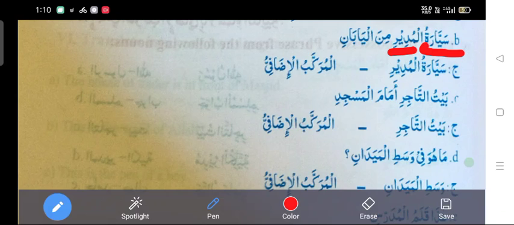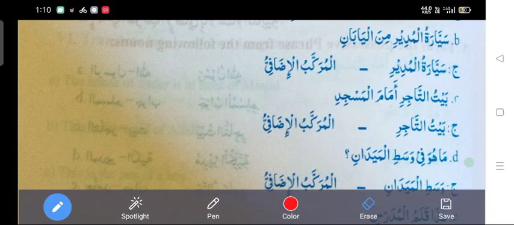What we have to do is copy it down in the answer sheet. Here it is Sayyaratul Mudir. After copying the answer, Sayyaratul Mudir, you have to give underscore, then write Al Murakkab Al Izafi. It means Sayyaratul Mudir is a possessive phrase. You are showing the examiner that this is a possessive phrase. In this way you have to answer. Now come to the next question.